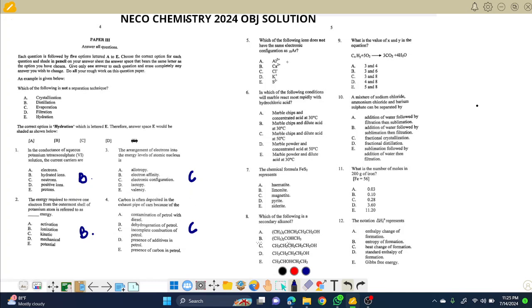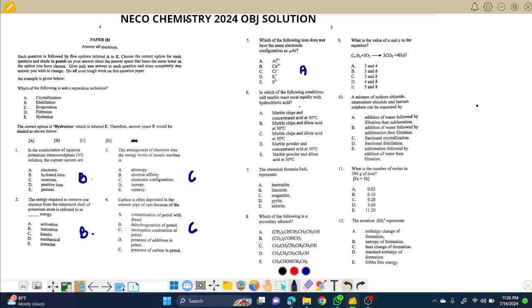The next question says, which of the following ions does not have the same configuration as argon? Argon's electron configuration is 18. The first one is aluminium, 3 plus, which means it has lost 3 electrons. So 13 minus 3 is 10. This can never be 18. We don't need to check the other options. Choice A is correct.